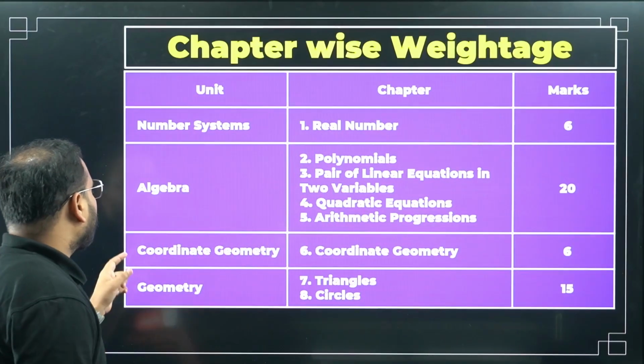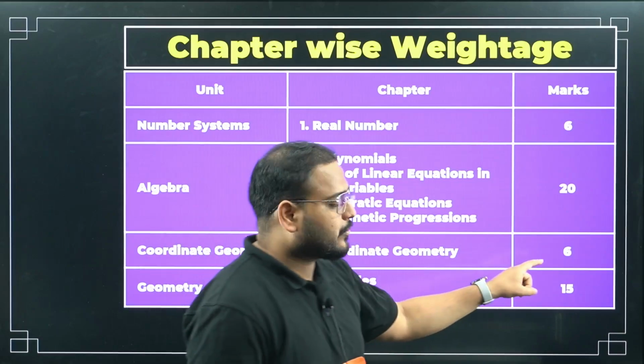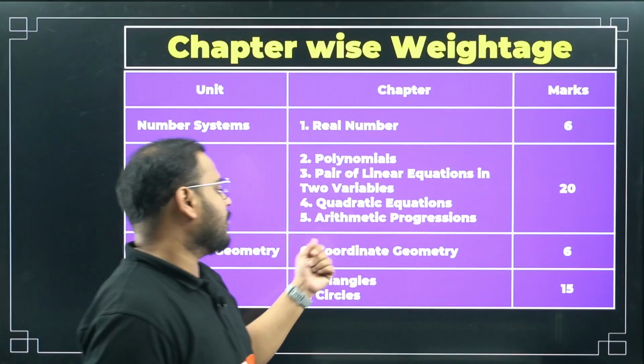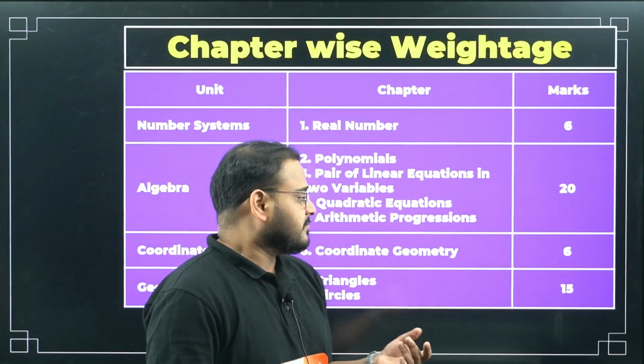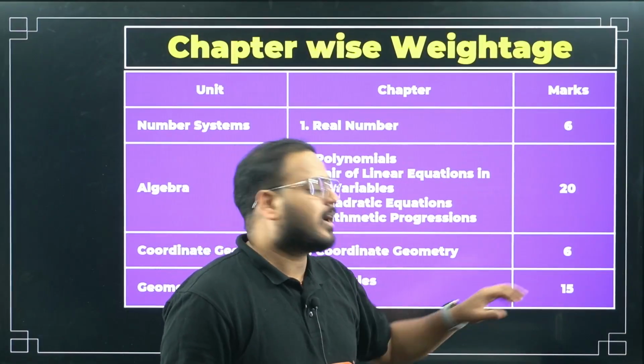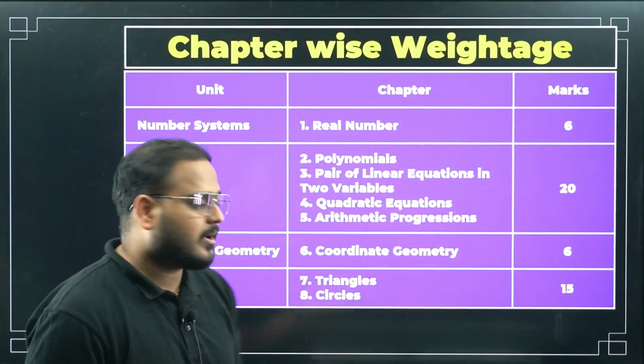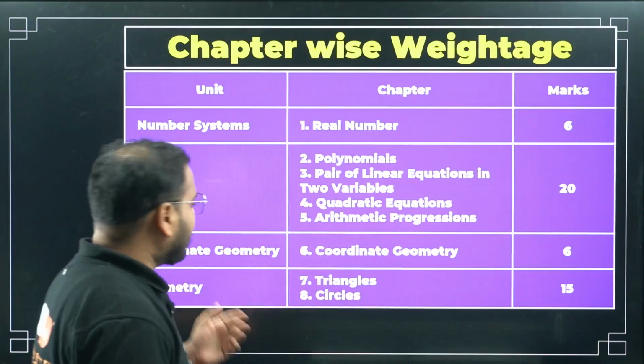Coordinate geometry, you can expect again 6 marks. Only one chapter is there in CG. You have to solve all the questions over here. Very simple chapter. Some formulas are there. Work on those formulas and you'll get easy 6 marks over here. My favorite, simplest, and can be done in a short time.